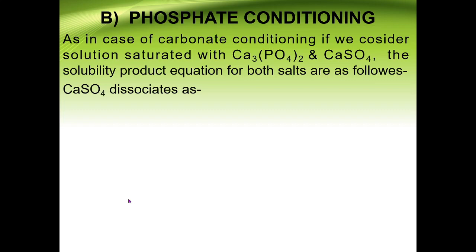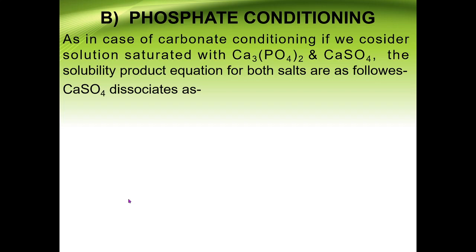Out of these two, again we know that CaSO4 is responsible for the scale, and we need to suppress the scale. So obviously here we need to add a substance having a similar ion, the PO4 3-, the phosphate ion. So again in this case we have to add sodium phosphate.